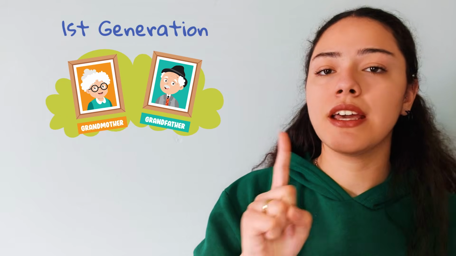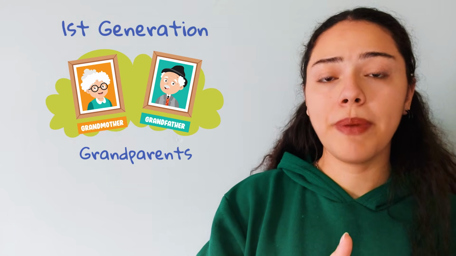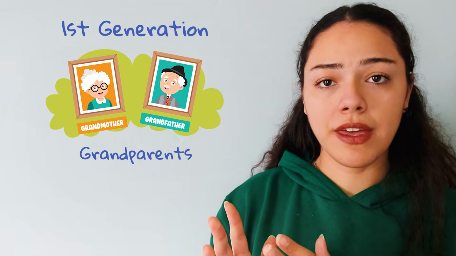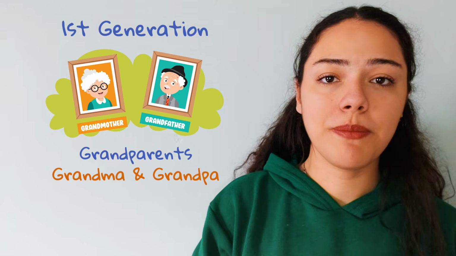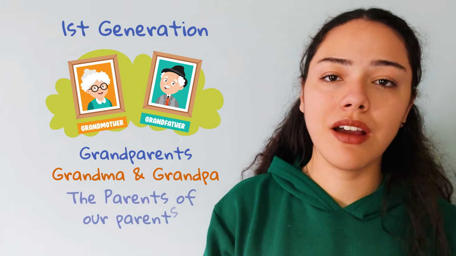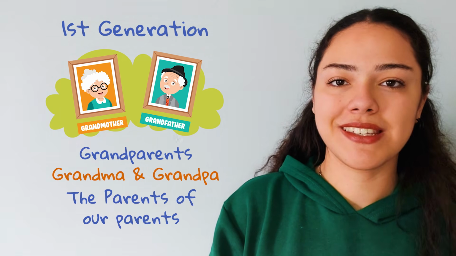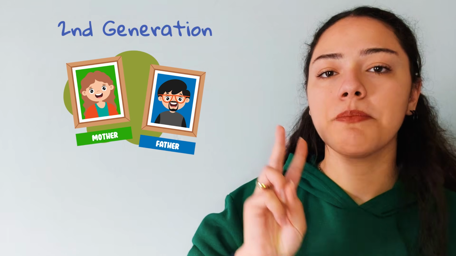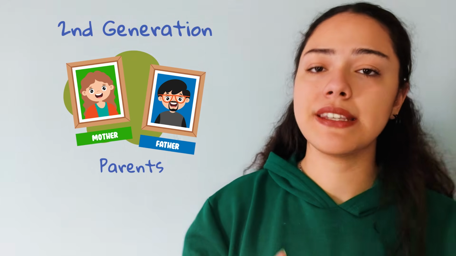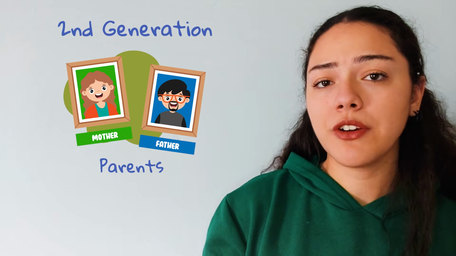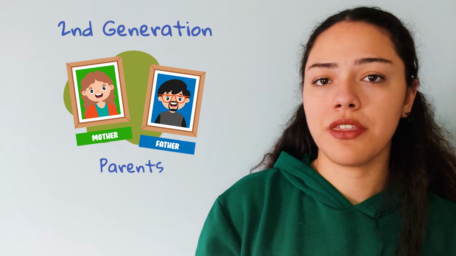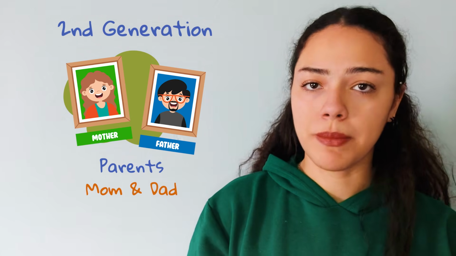First generation, grandparents. Grandparents are called grandmother and grandfather. In short, you can call them grandma and grandpa. They are the parents of our parents. Second generation, parents. Our parents and their siblings exist in this generation. Our parents are called mother and father. In short, you can call them mom and dad.